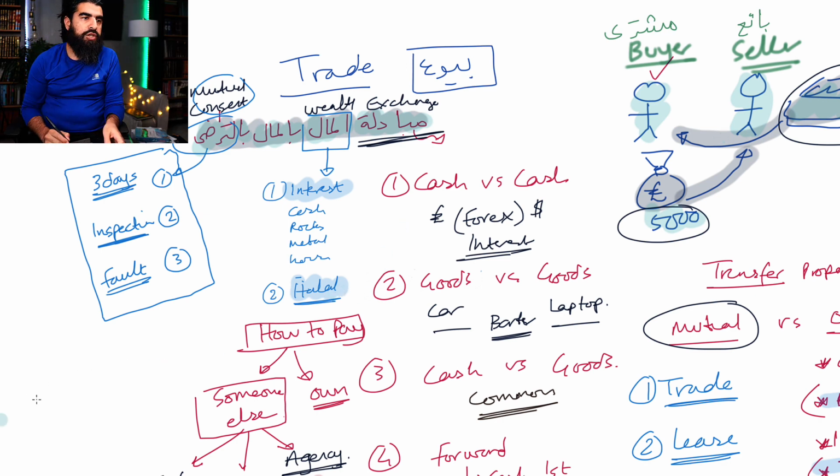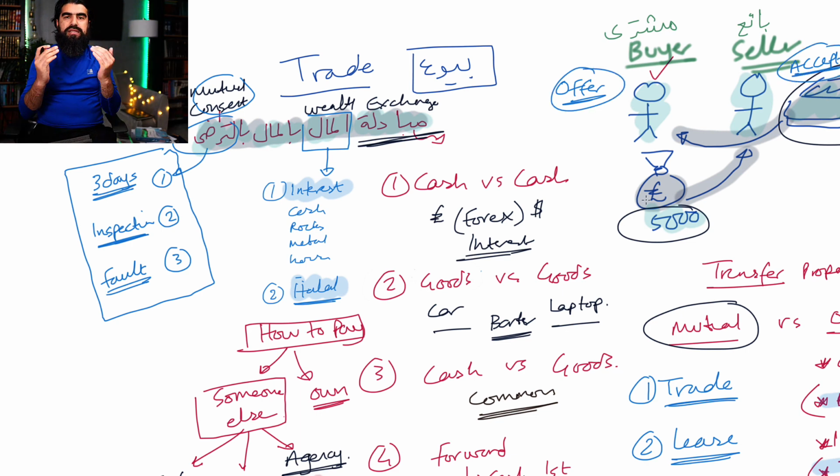So what they generally say is that one of the two sides has to give what we call an offer, and the other side has to accept the offer. In order for this to be a fair trade, there needs to be an offer and acceptance on both sides. If someone offers to sell their car, but you don't accept it, then obviously the deal has not been done. But once offer and acceptance has been done, once this has been solidified, you cannot break that contract unless one of these measures occurs, right?